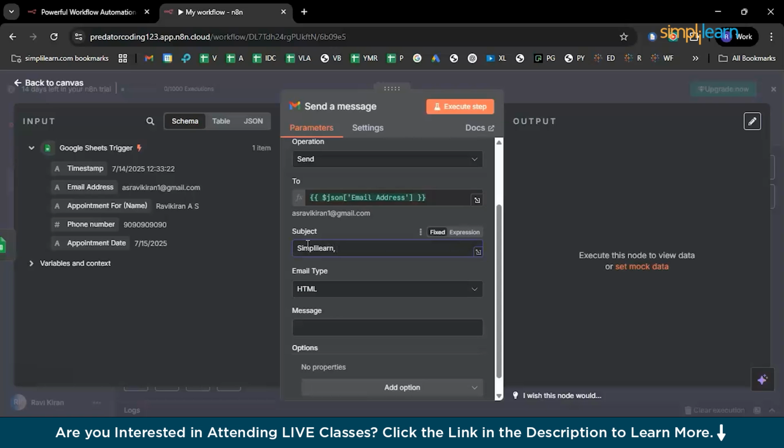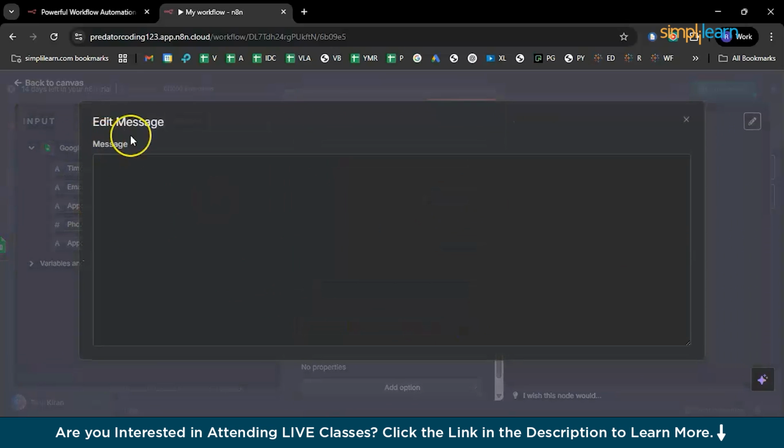I'll write it down as Simplilearn, comma, thanks for reaching out. Okay, this should be the message, right? So I'll terminate that. Urgent, this is the subject, exclamation, acknowledgement from Simplilearn. And here should be your message. Now, you might want to add the recipient name here as well, right? So let's say some XYZ has requested an appointment. So hi XYZ. In the same way, here we have a name for our recipient.